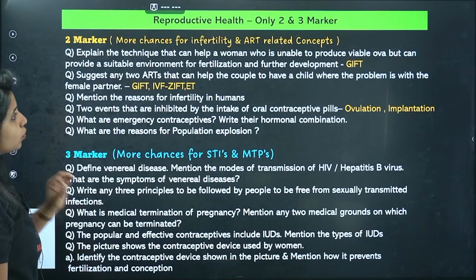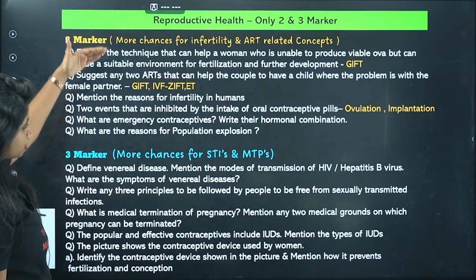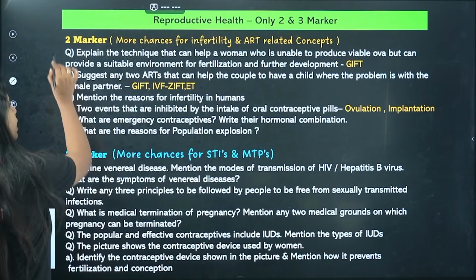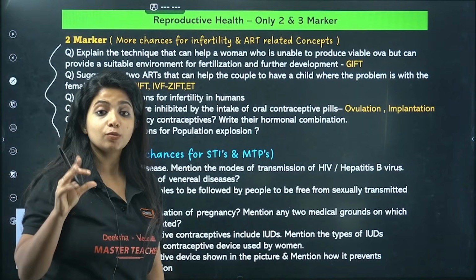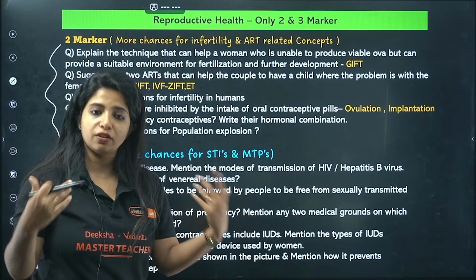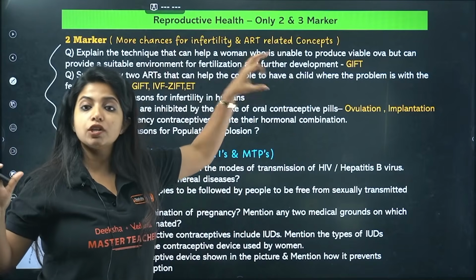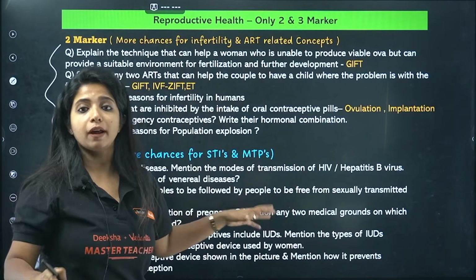Now, reproductive health, only 2 and 3 marker questions are going to come from this particular chapter. These are the questions which are there. Here, I want you to practice each and every question without a flow, because the chapters which do not have any other options, they are not going to give you any 5 markers and things like that. They are just giving you 2 and 3 markers. That means you have to practice them thoroughly.